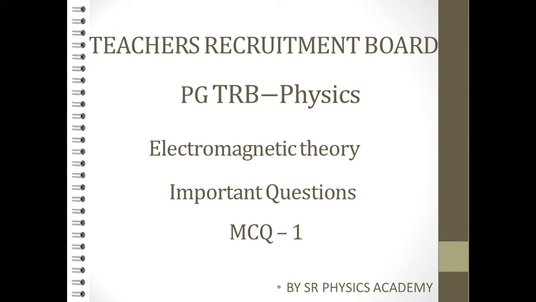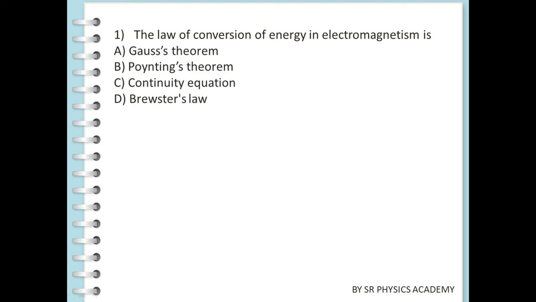Today we are going to discuss some important multiple choice questions of electromagnetic theory. The law of conservation of energy in electromagnetism is: Gauss theorem, Poynting theorem, continuity equations, or Brewster's law. They are giving four options here. First we should go one by one.